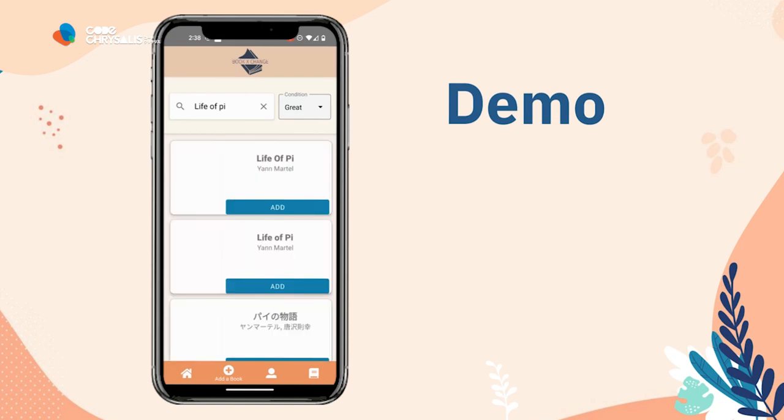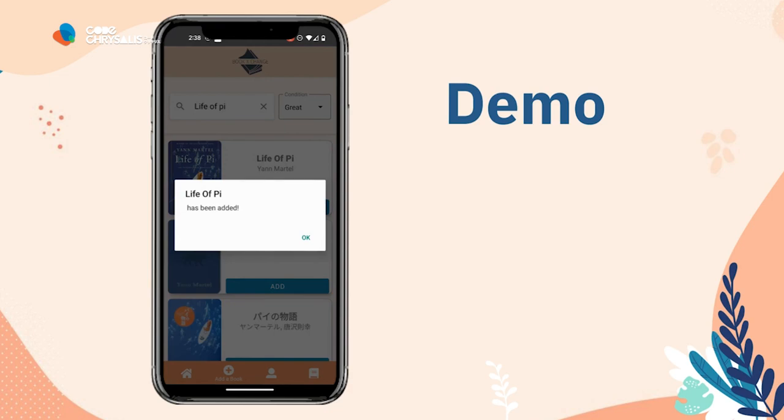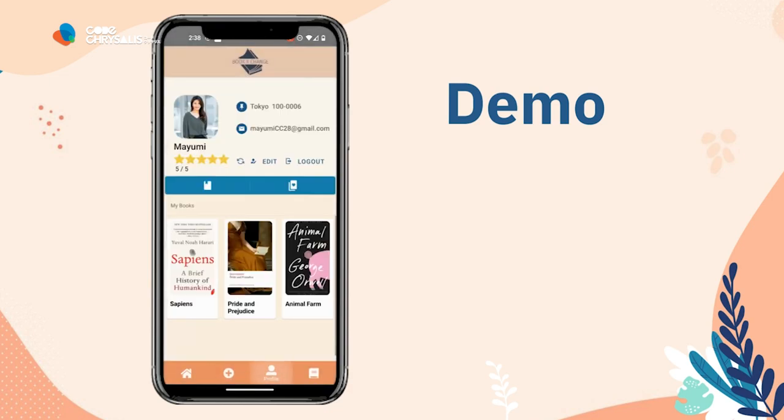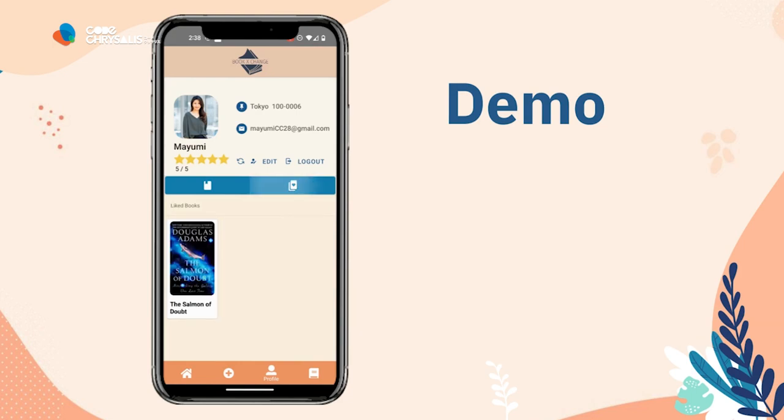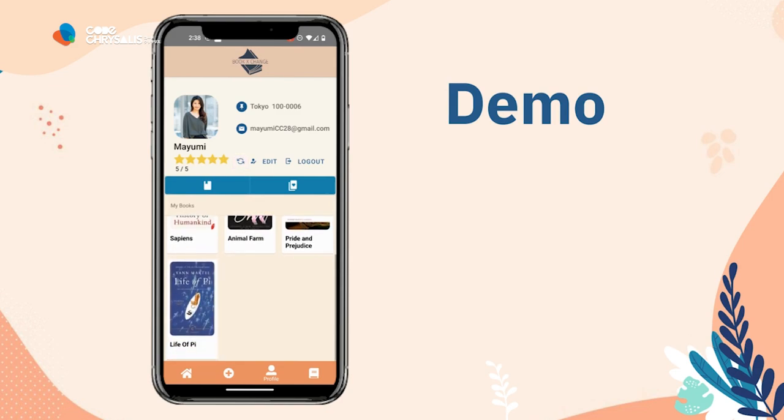And you'll see we have a number of different covers as well as different languages. But we're just going to go ahead and add the first one, Life of Pi by Yann Martel, with a nice little cover, because it looks similar to the one I have. And there you go, the book's being added to our page. And so now we can go and select on the profile icon. And here we can see the books that I've added, as well as the books that I've liked, that is swiped to the right on. You're going to refresh the page and you can see right here, Life of Pi, the book we just added.